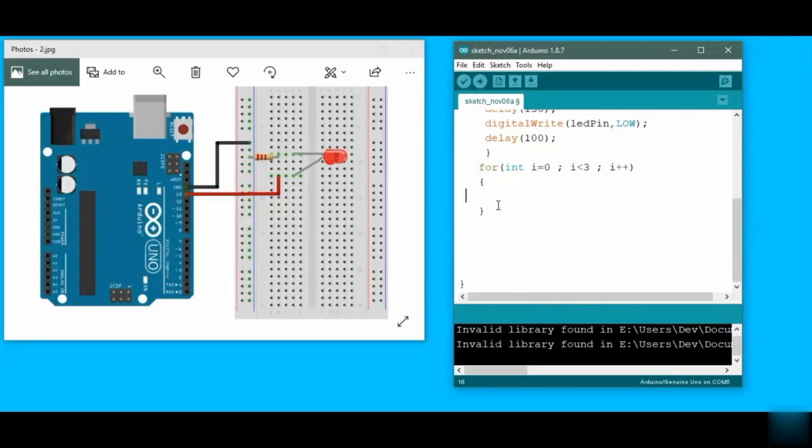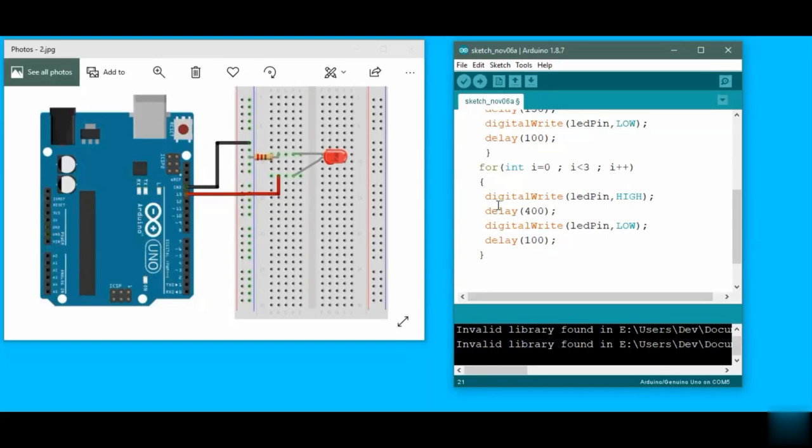So here we have the digitalWrite LED pin at high, and then we have a delay of 400 milliseconds this time, and then we have digitalWrite LED pin at low, and then a delay of 100 milliseconds.